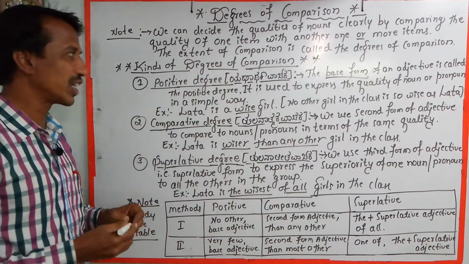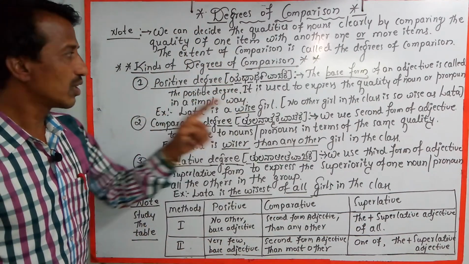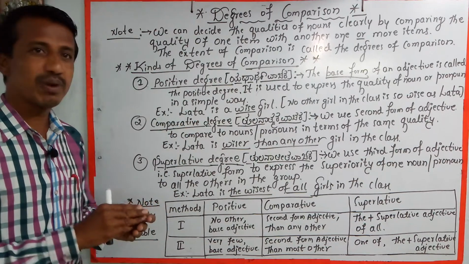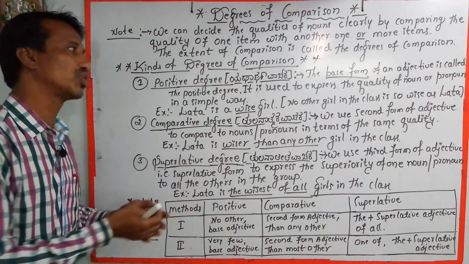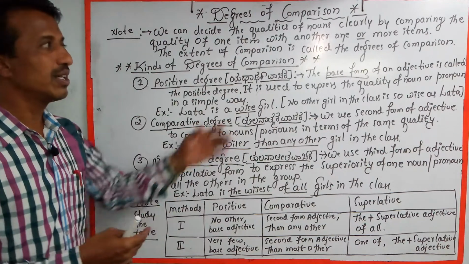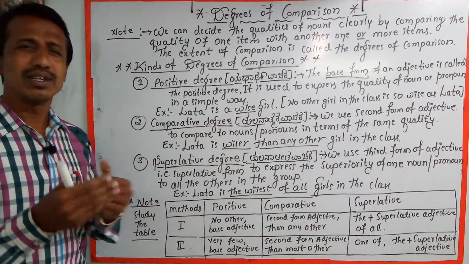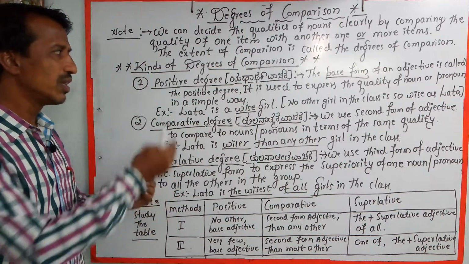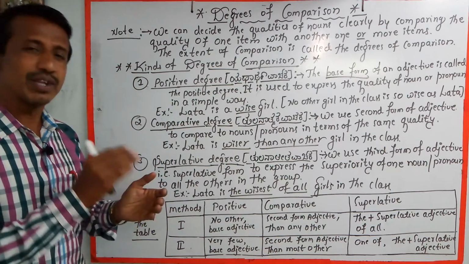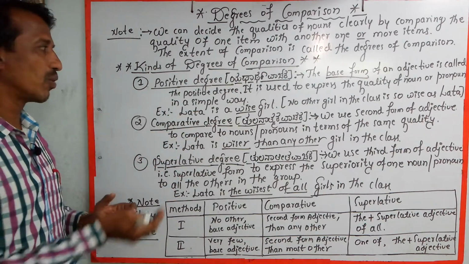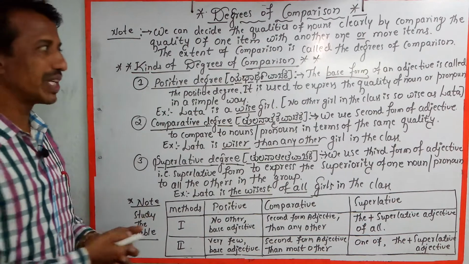The first form of an adjective is called the positive degree. When we use the first form of adjective in a sentence, that is called positive degree. It is used to express the quality of a noun or pronoun in a simple way. That is called positive degree.